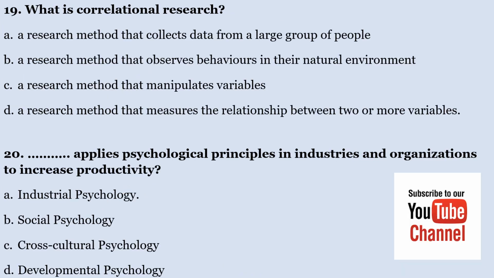What is correlational research? A, a research method that collects data from a large group of people. B, a research method that observes behavior in its natural environment. C, a research method that manipulates variables. D, a research method that measures the relationship between two or more variables. The correct answer here is D. This is a method where one measures and tries to look at the relationship between two or more variables.